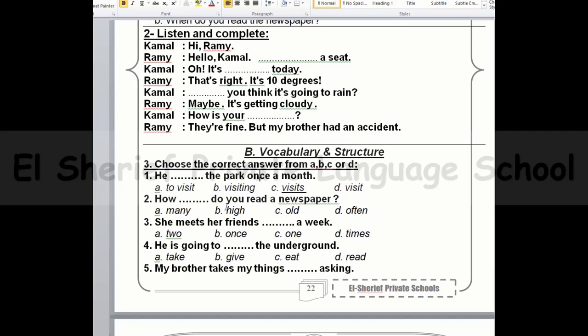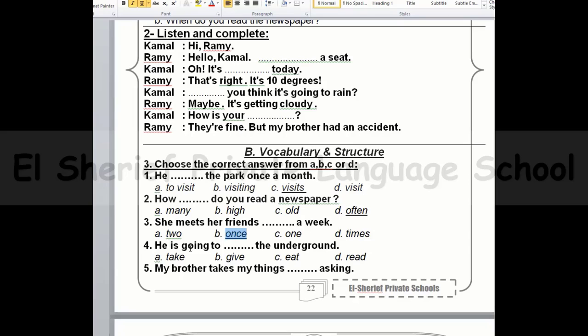Number 2, how often do you read a newspaper? Yes, how often. Number 3, she meets her friends once a week. Yes, we just take it. Once a week.